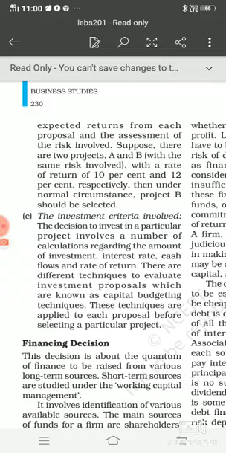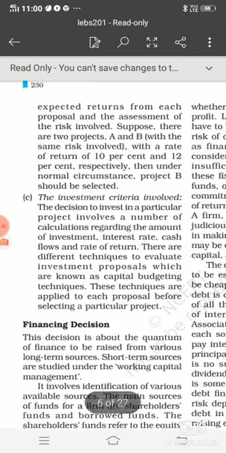So it becomes a responsibility of a business enterprise to go through with that project where he can have more and more rate of return, so that in this case he will prefer to invest money into project B.